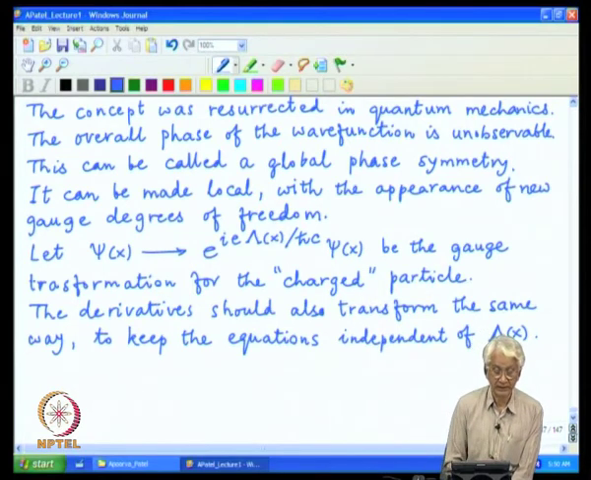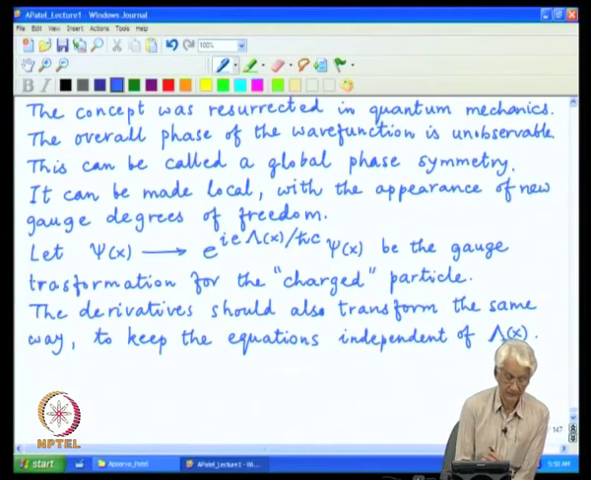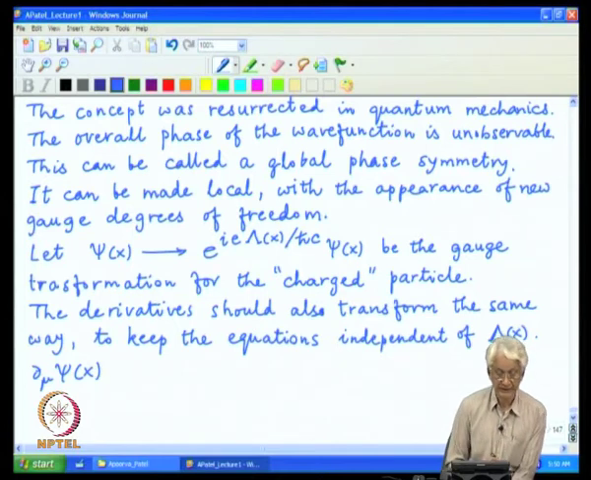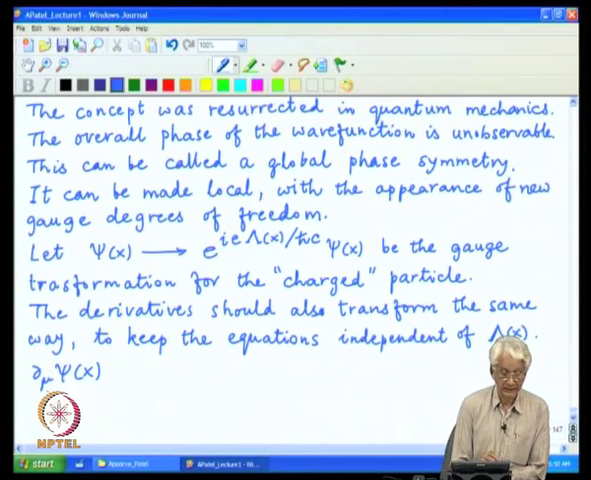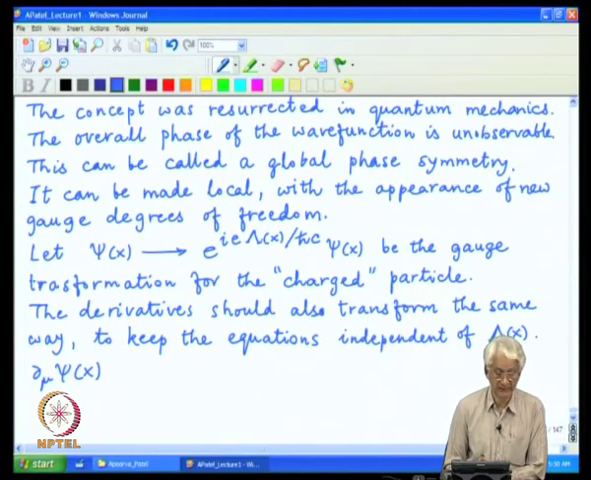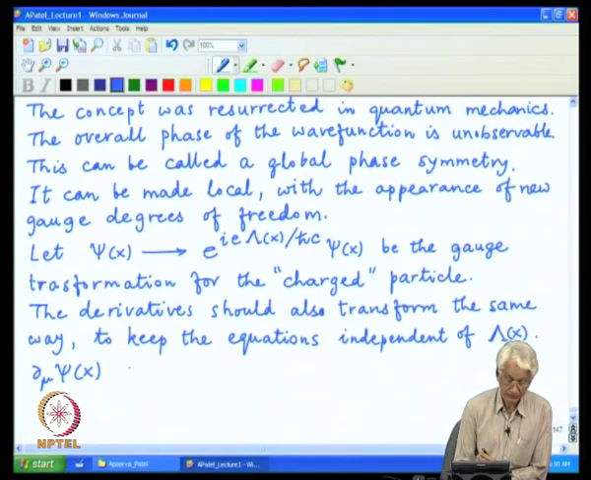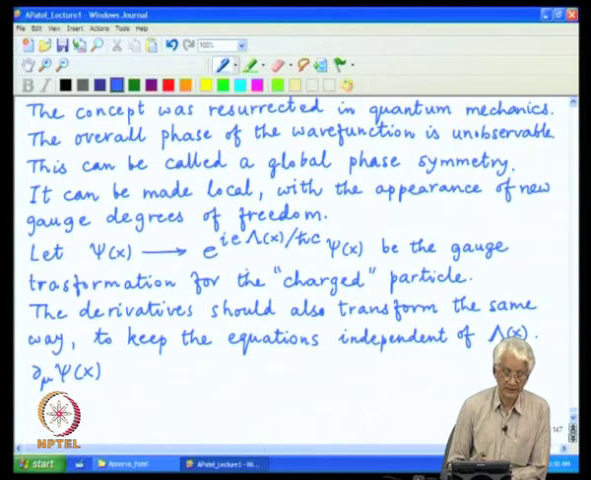Now, clearly an ordinary derivative does not do the same job, because if you try transforming according to this particular rule, you will see that there is a derivative d mu which can act on lambda as well, which will produce an extra term. So, d mu psi x will not be the same phase factor times d mu psi x.